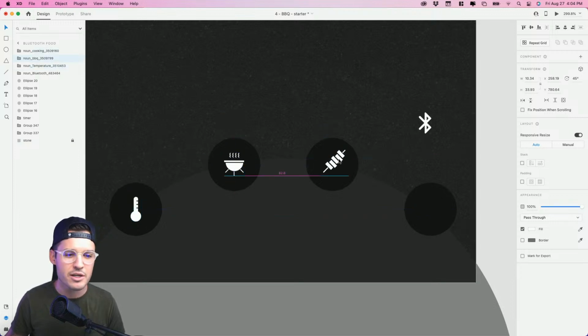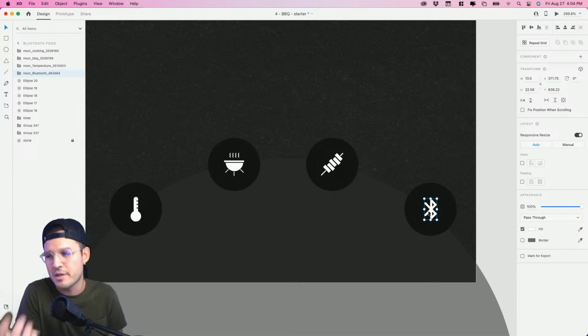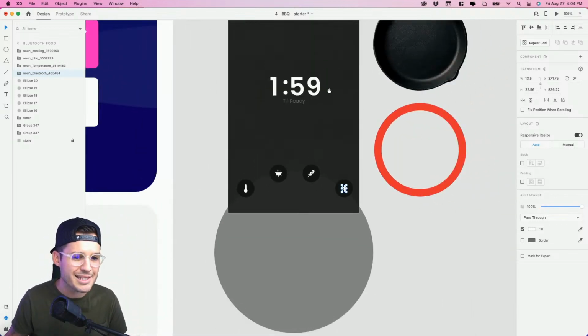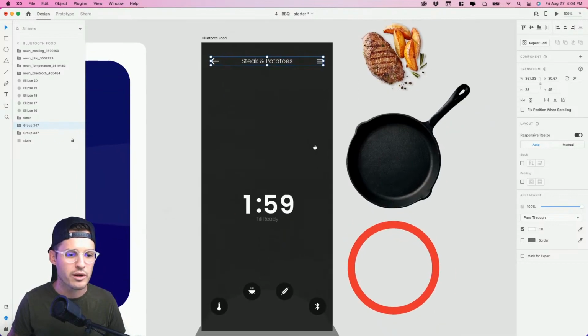Some important things to note and keep in mind when you're working with icons, just make sure that they all have a similar style. You don't want some to be filled, some to be empty. You want to keep a pretty consistent style throughout. Now that we've done that, we have some space. We can move our navigation up to the top. That's working just nicely.